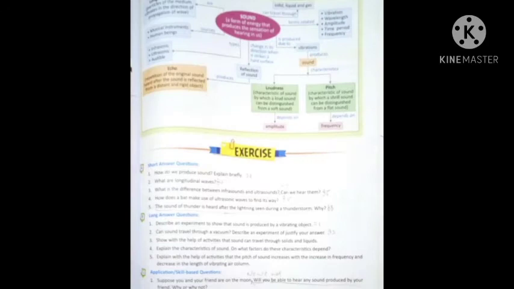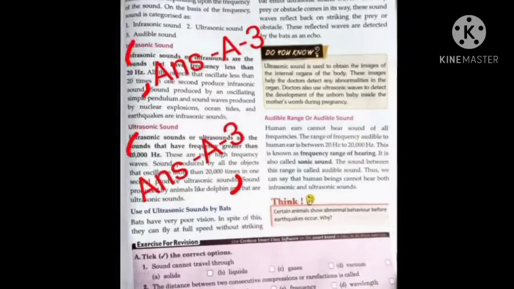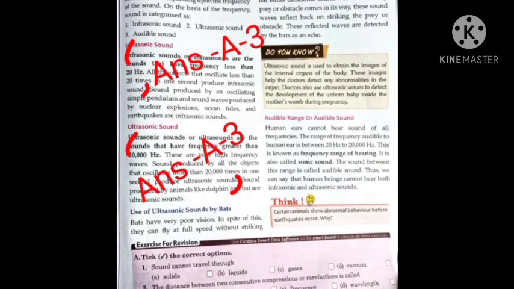Now the third question, what is the difference between infrasounds and ultrasounds? Can we hear them? So the answer is on page number 85. First you write the difference between infrasound and ultrasound. So first you will write the heading infrasound.